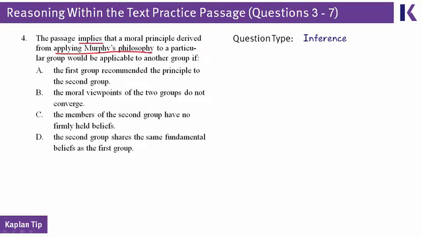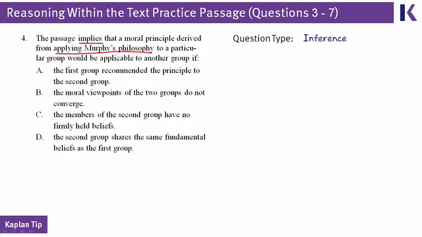The problem, and what makes this question a little challenging, is that it doesn't give us a single place to go in the passage to answer it, like some of the other questions have. The entire passage is about Murphy's philosophy. For that reason, if you saw this question on test day, you might want to nip it in the bud and say, I'm going to do this question later. I'll do it as the last question in this group for this passage, which is a fine decision to make. In general, questions with strong passage references will be a little bit faster, a little bit easier to answer than ones without them.